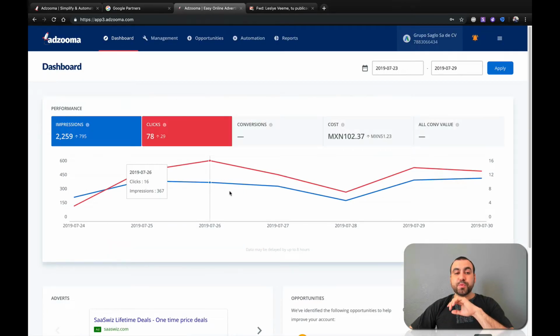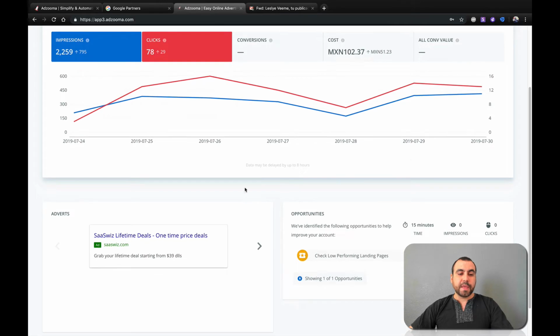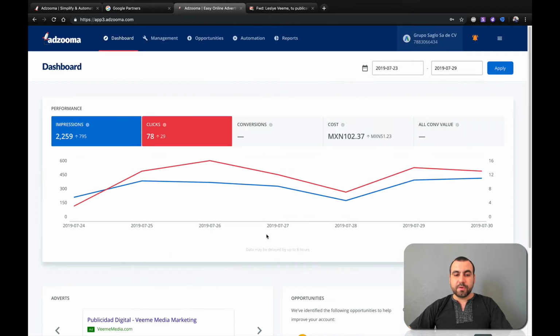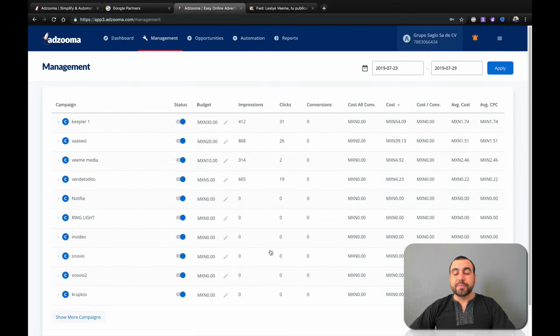We have the dashboard that gives us all the conversions right here. If we activate, for example, costs, you can see the amount spent on your campaigns, all revenue. The advertisements that I have going, see these? A whole bunch of campaigns that I've got going right here. Whoops, clicked on it. We got the manager. What does a manager do? Well, it gives you a quick overview of the ads that you've got running, and you can turn them off or turn them on right here without even having to go to Google Ads or Facebook Ads.